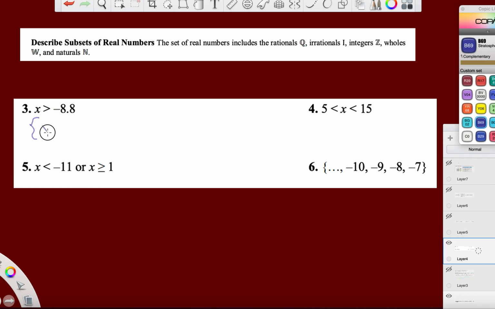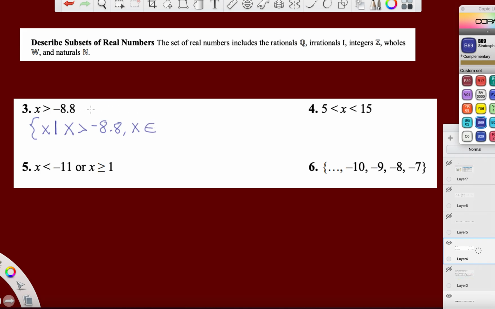Step 2, the set of x's such that. Step 3, copy the inequality you've been given, negative 8 and 8/10. Forgot my comma.